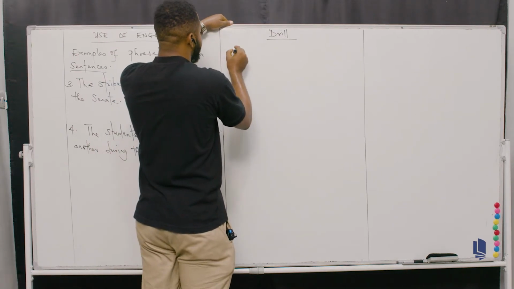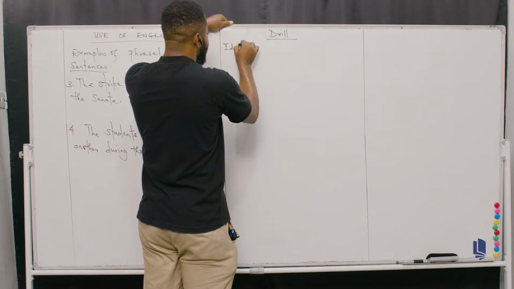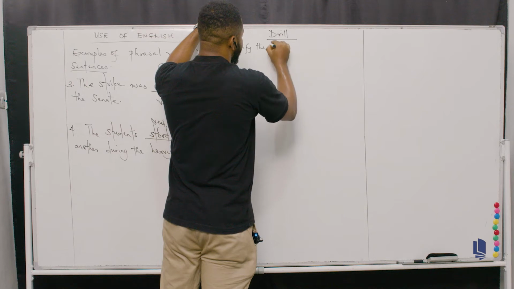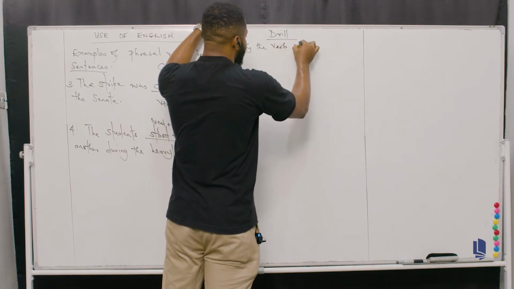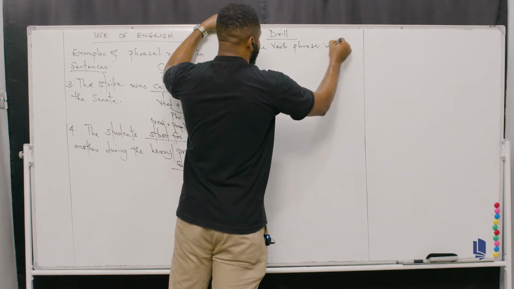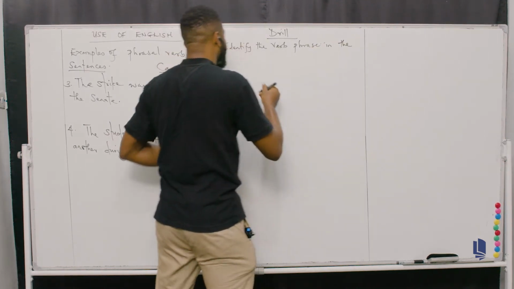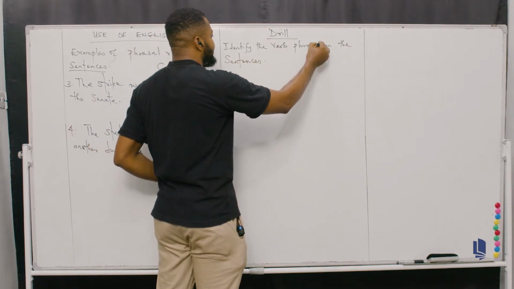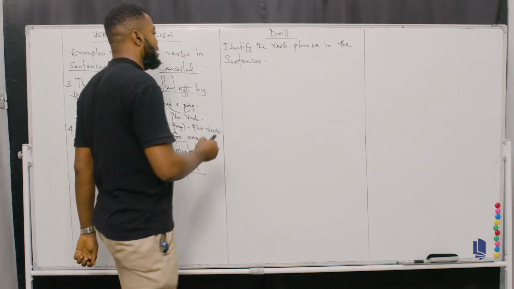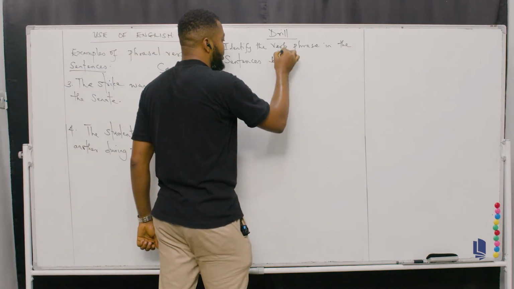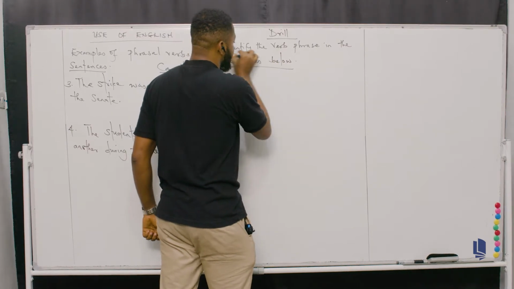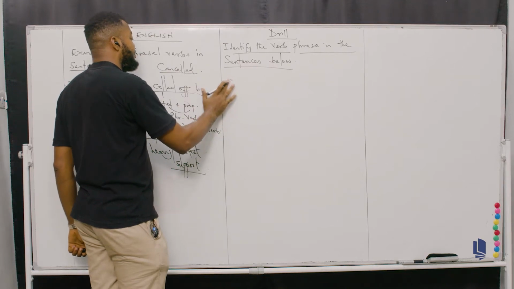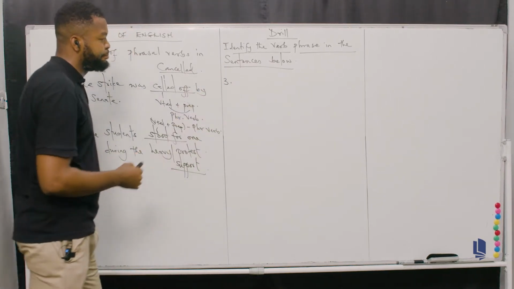So here you have the instruction: identify the verb phrase in the sentences below. So identify the verb phrase in the sentences below. I gave about 2, so let's continue with number 3.